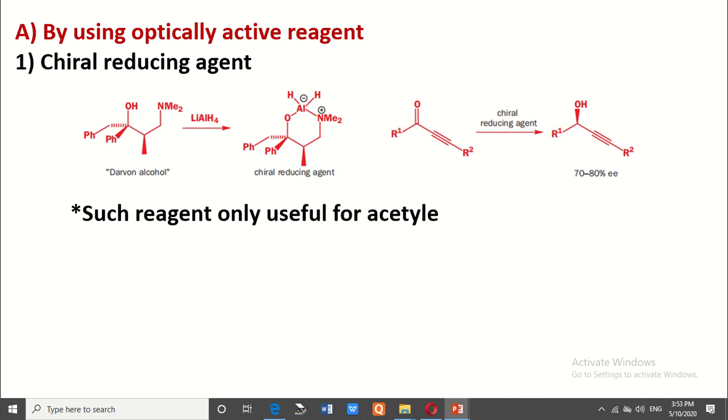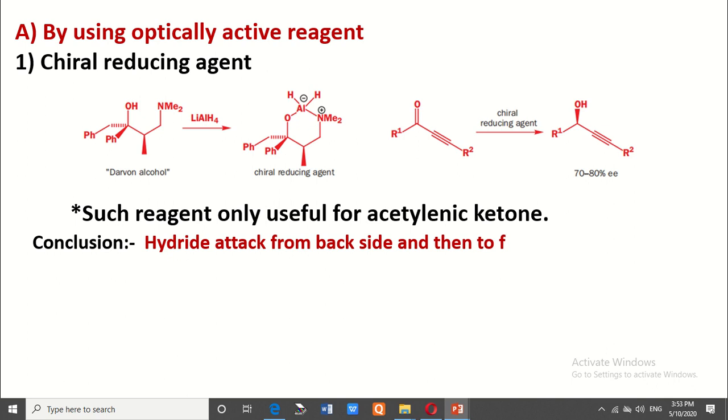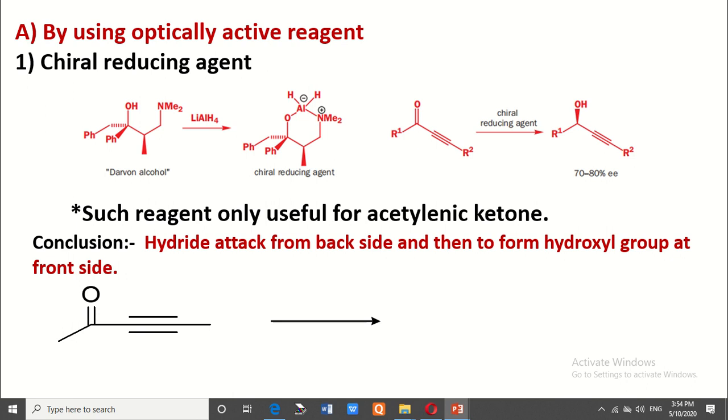Therefore, this reagent is also called the Darvon chiral reducing agent. But this reagent is only useful for acetylenic ketones. In this reagent, if hydride attacks from the back side, then the hydroxy group forms at the front side. In the following reaction, hydride attacks from the back side to form the OH at the front side. It is an optically active compound.